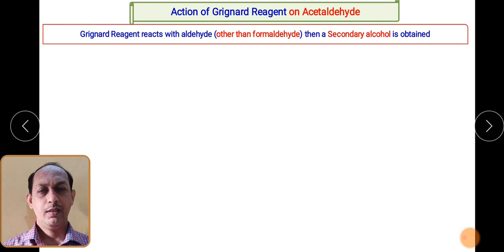Next, as we have come to understand, if you take formaldehyde and Grignard reagent, we get primary alcohols. Now we will see the next aldehyde, which is acetaldehyde. Remember, when you react acetaldehyde with the Grignard reagent, it always gives a secondary alcohol. So remember, aldehydes other than formaldehyde will result in the formation of secondary alcohol. I will repeat, aldehydes other than formaldehyde result in the formation of secondary alcohol. Okay.